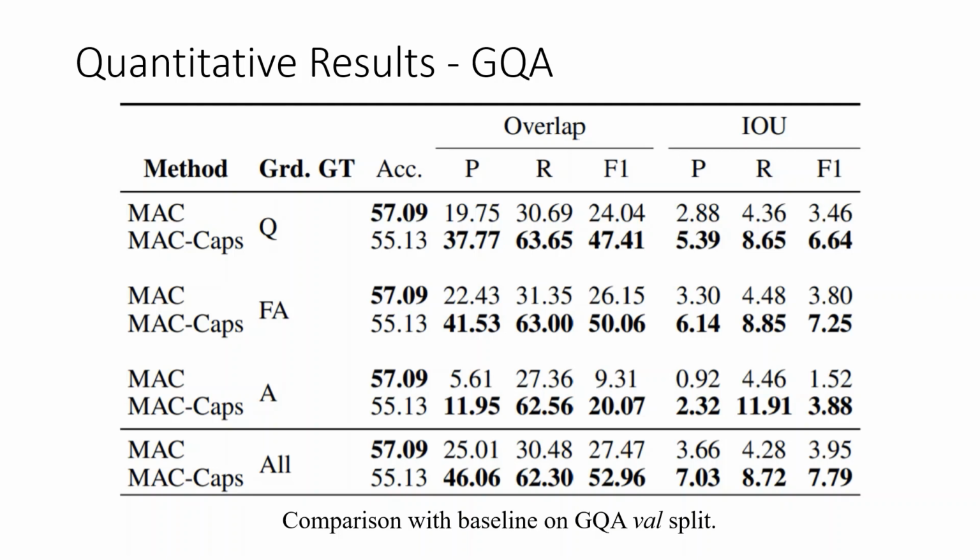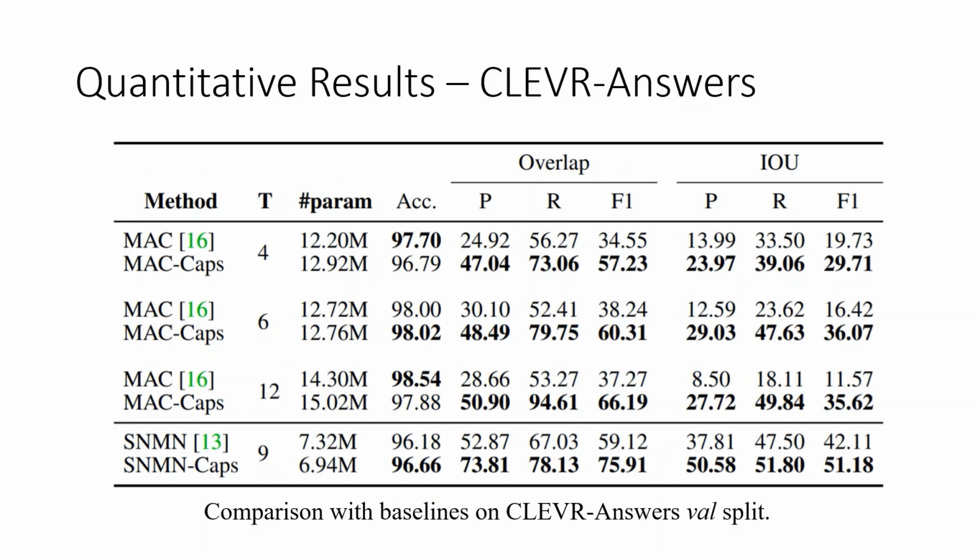Here we compare our system with MAC on the GQA dataset. Although MAC performs better than MAC-Caps in terms of VQA accuracy, MAC-Caps is stronger for grounding tasks. When compared on the CLEVR-Answers dataset, integrating the proposed capsule module into baseline systems has stronger or comparable performance on VQA accuracy. For grounding, our system produces significantly better results than the baselines on all metrics.